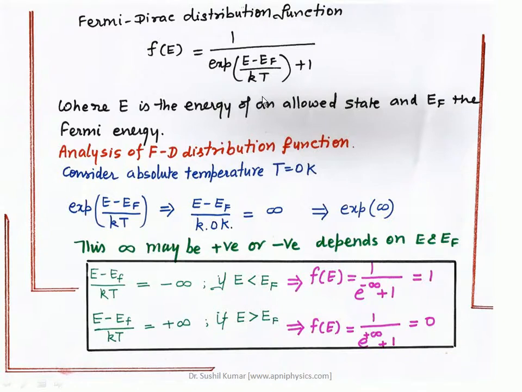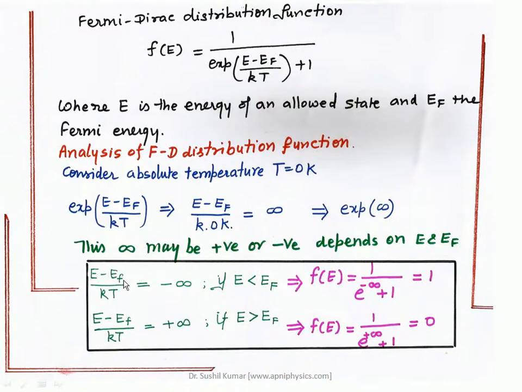Then the exponential factor becomes infinite when I put the value of T as 0. But I have to determine whether this result will be positive or negative. It depends on the relationship between the available energy and the Fermi energy.